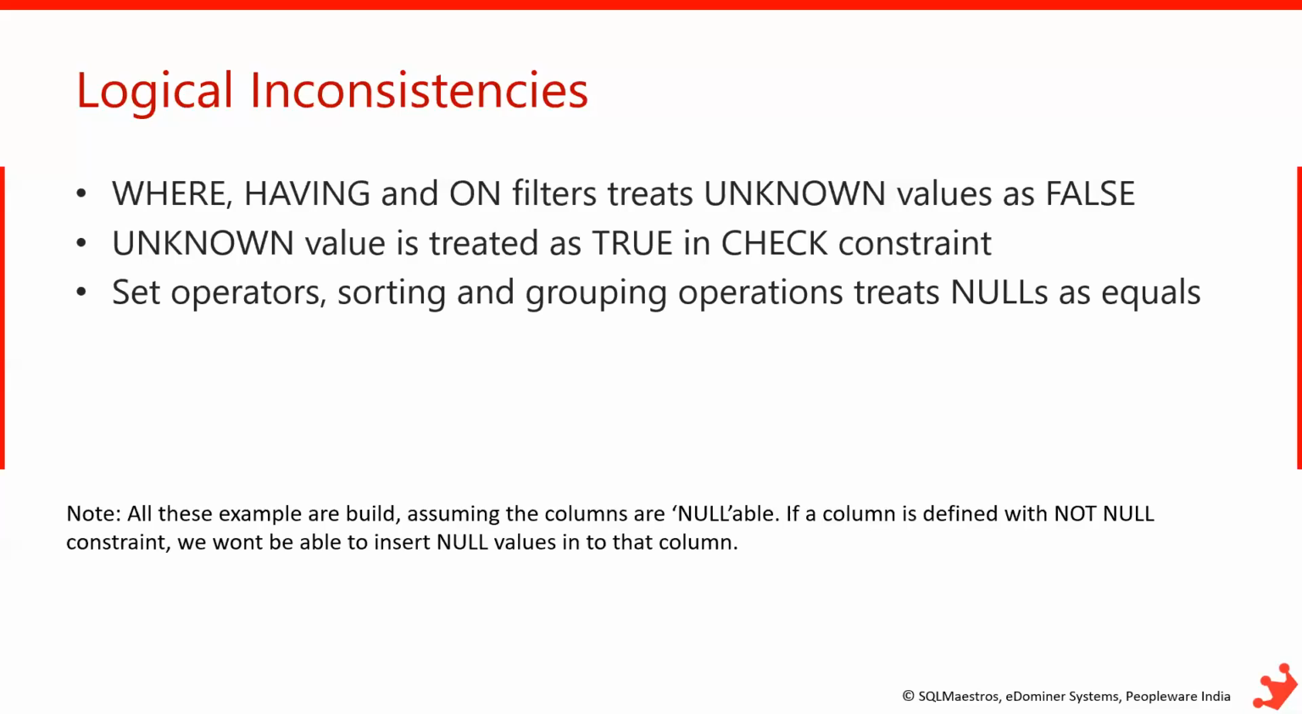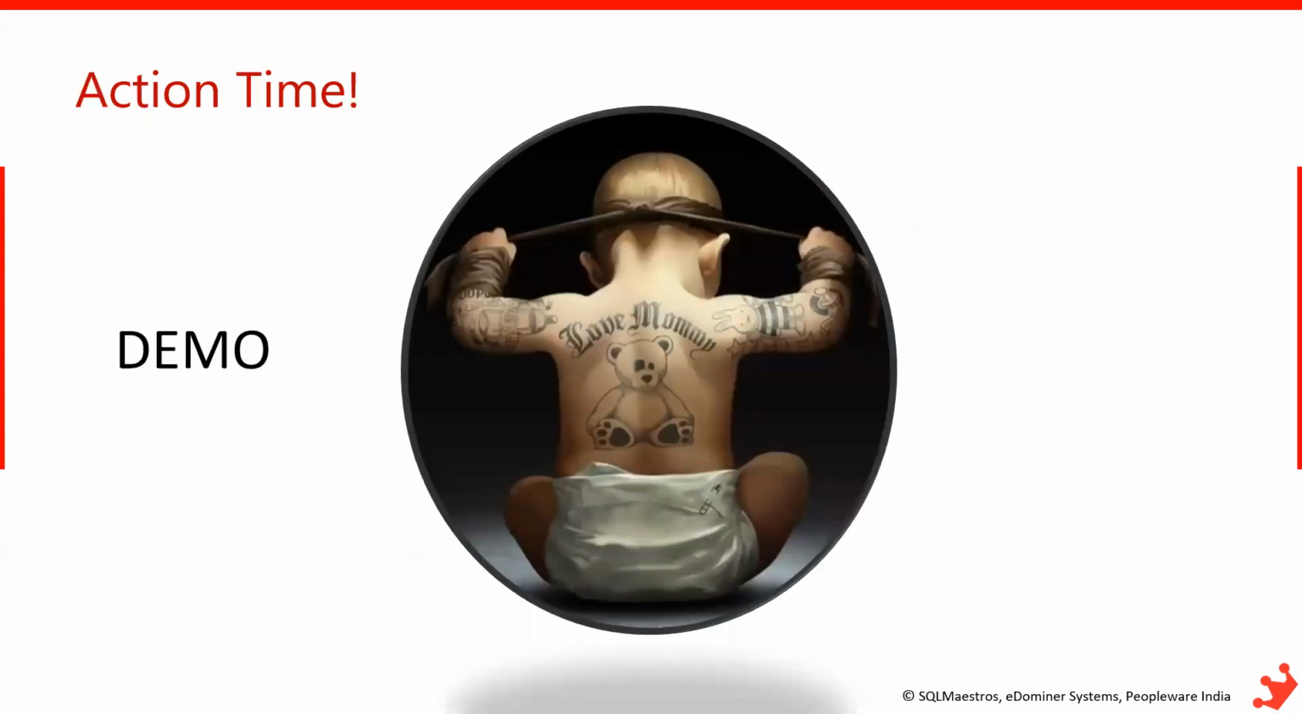A small note: all these examples we are discussing assume that the columns are nullable, that is, you have not defined a not null constraint on the column. If you have defined a not null constraint on a column, then we won't be able to insert nulls, so there won't be any issue there. So for nullable columns, that is where we are talking about various check constraints, etc. Without any further delay, let's look into a couple of examples.